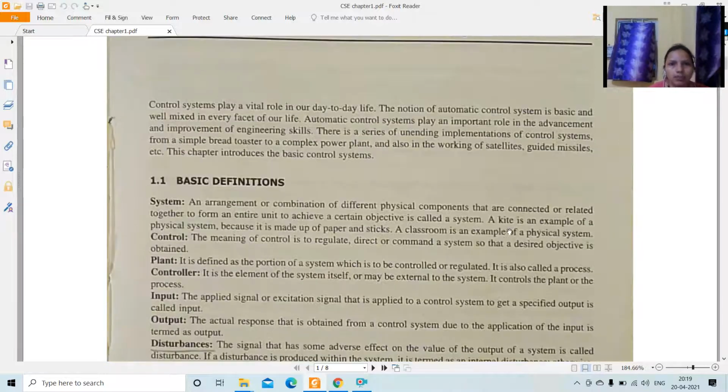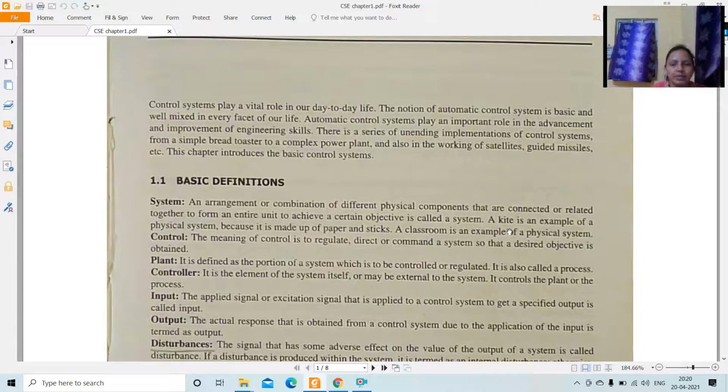Under this fundamental of control system, we first have to know about the control system. What is this control system? What is the role of control system in our day to day life? Actually, control system is a technical advancement, or an improvement of engineering skills. A control system accomplishes one task automatically.